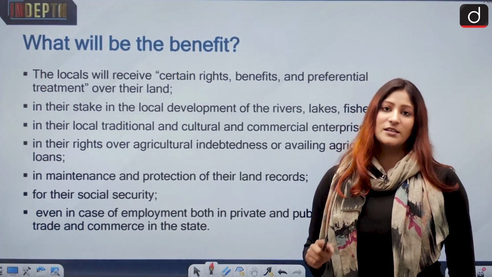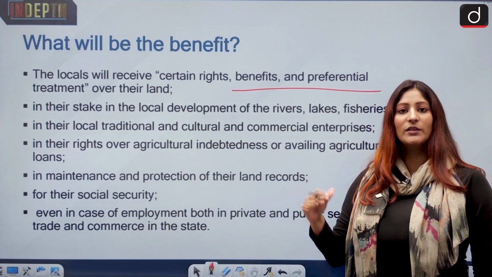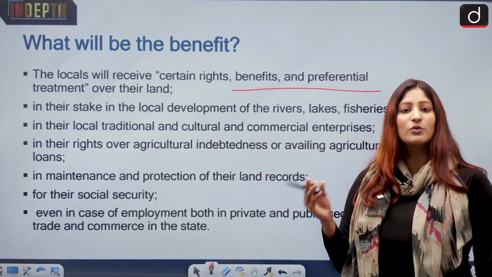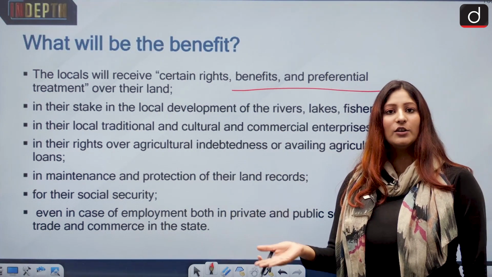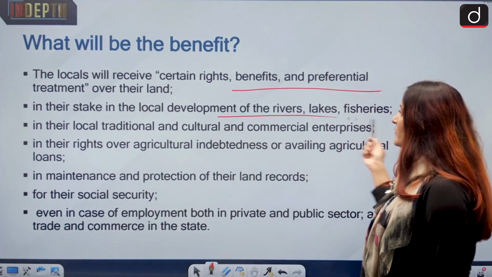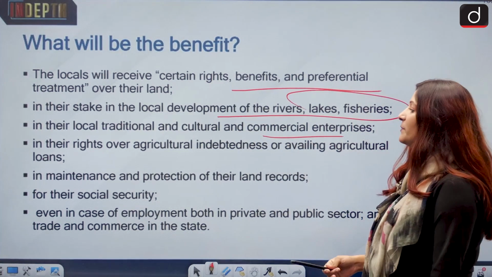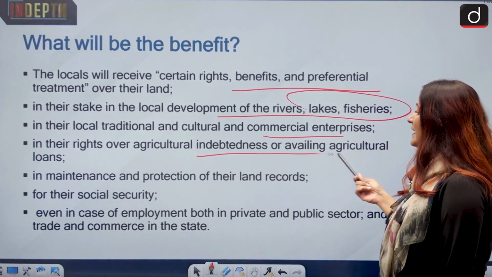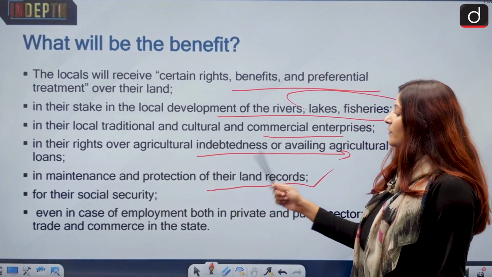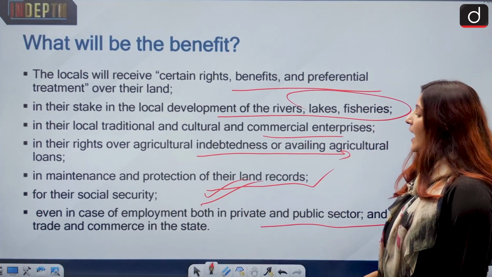Now, what are the benefits the locals will get? The locals will receive certain rights, benefits and preferential treatment over their land. So they will be treated preferably if we compare them to the non-locals or people who are not able to show land records that they were there before 1932 or in 1932, or Gram Sabha doesn't identify them. In their stake in local development of rivers, lakes and fisheries, in their local traditional and cultural and commercial enterprises also they will be treated preferably. In their rights over agricultural indebtedness or availing agricultural loans, and maintenance and protection of their land records for their social security, even in the cases of employment, both private and public sector, and for trade and commerce in the state.